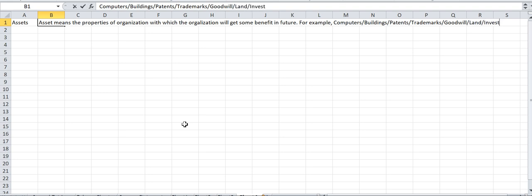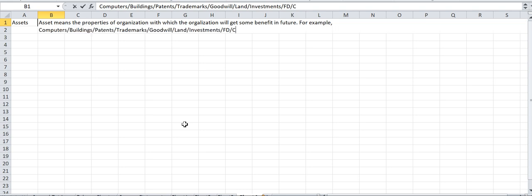It could be my some investments. I might have done some investment. It can be my FDs, it can be my cash balance, or it could also be my bank balance.